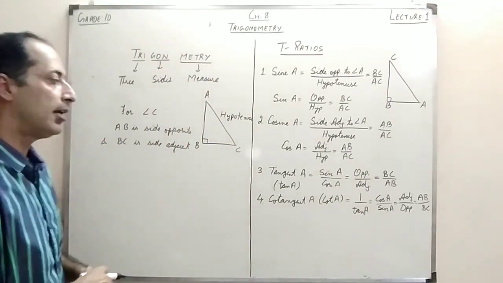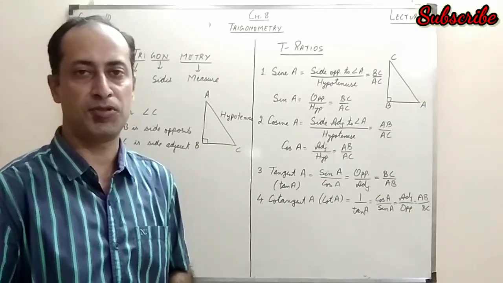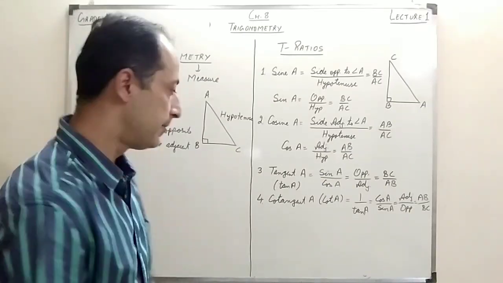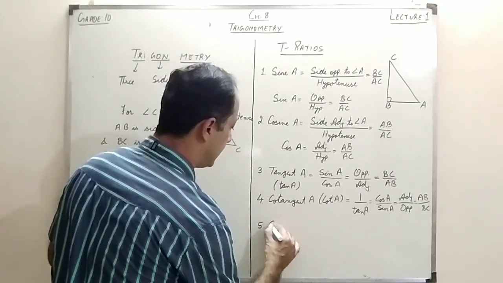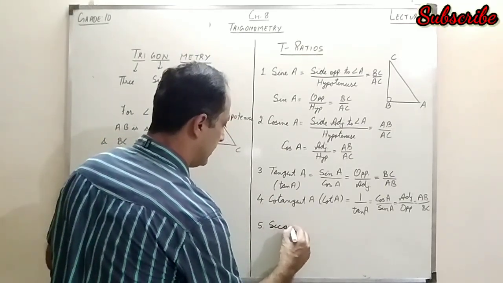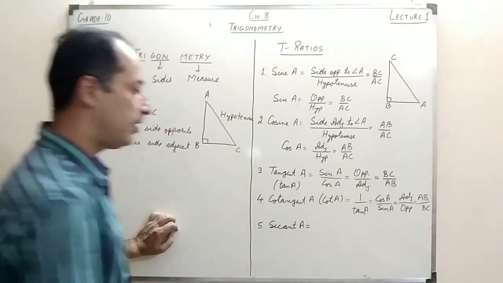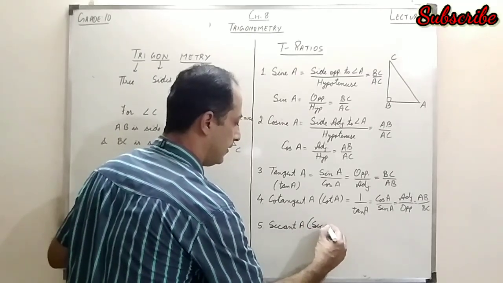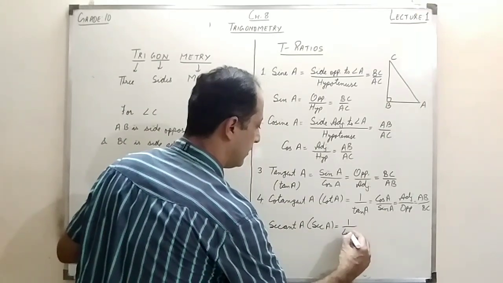Now, why are these things important? Because for a specific angle, we have the values for the T ratios. And how to calculate? We calculate this way, right? Then the fifth one is secant. Secant A. The secant, in short, is called sec A. This is the reciprocal of cos.